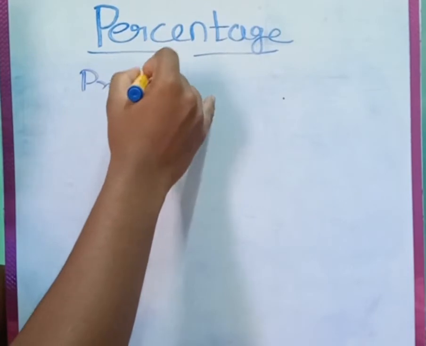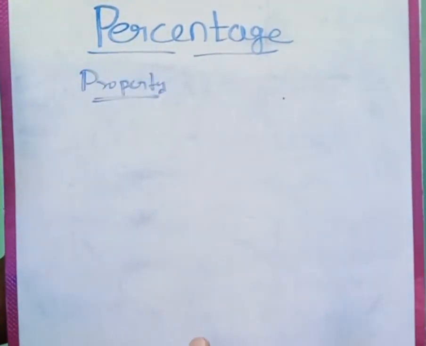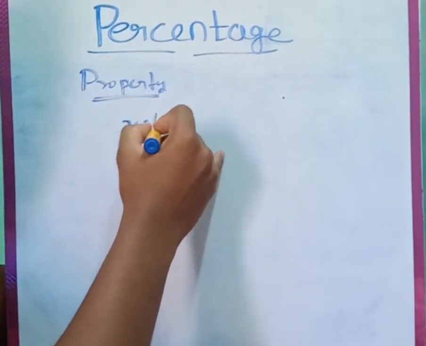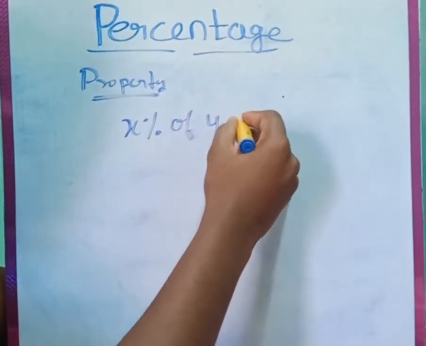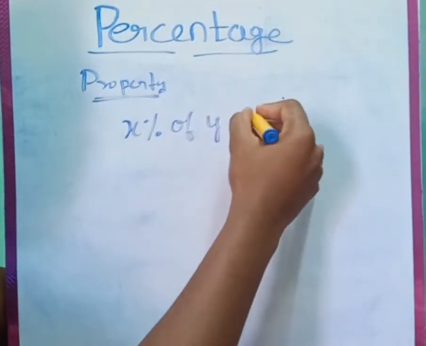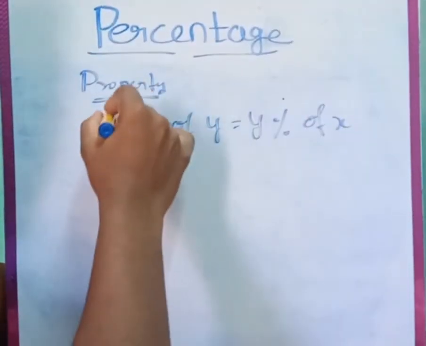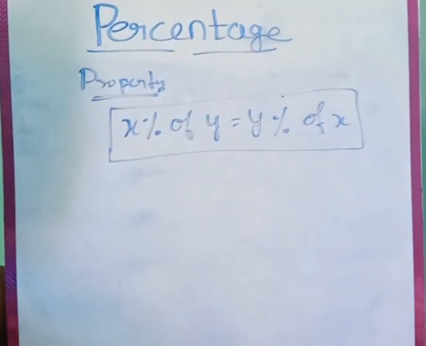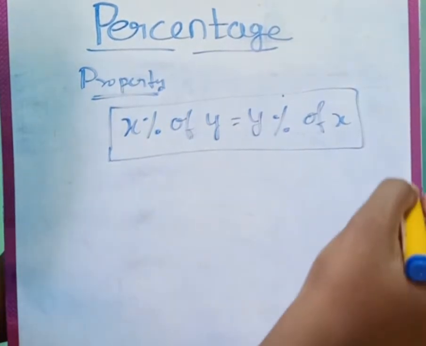Percentage is a very small topic. You just have to understand what percentage is and how we are using it. This property says, X percentage of Y is equal to Y percentage of X. So note this down, friends. It says X percentage of Y equals Y percentage of X.